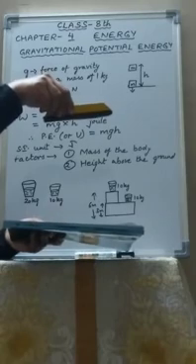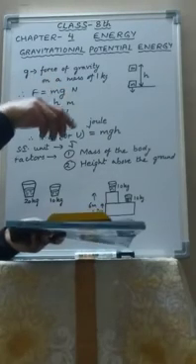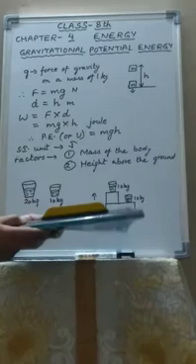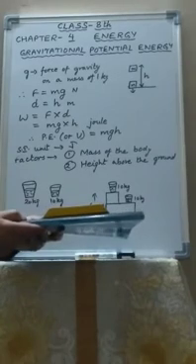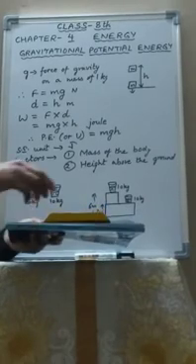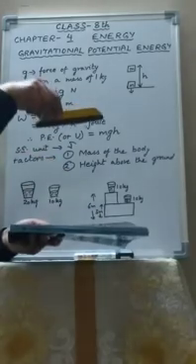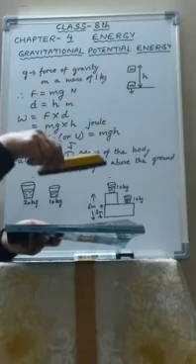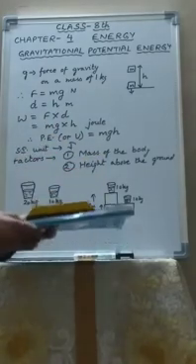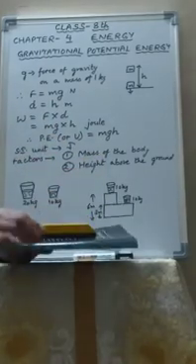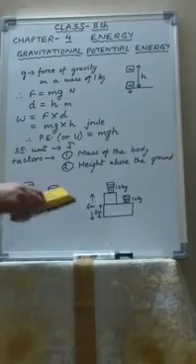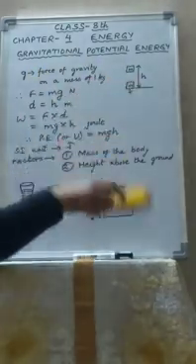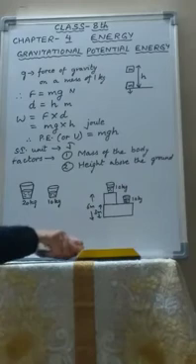Now, if we make this wooden block fall down, it can break this glass plate. So, what has been done? This wooden block has gained potential energy while it is raised up, and that potential energy is used to do work on the glass plate. So, this type of potential energy is known as gravitational potential energy.